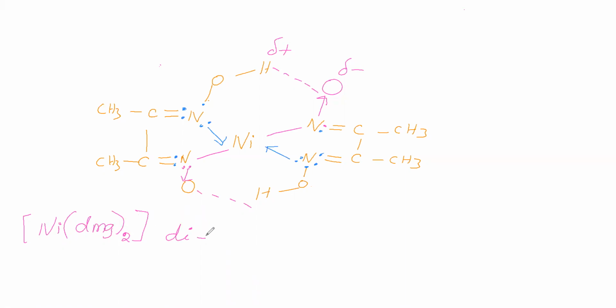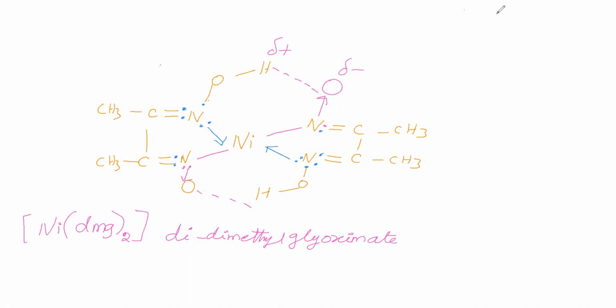In DMG, D is called dimethyl: D is called di, M is called methyl, then G is called glyoxime. Since it is an anion, we have to say glyoximate.